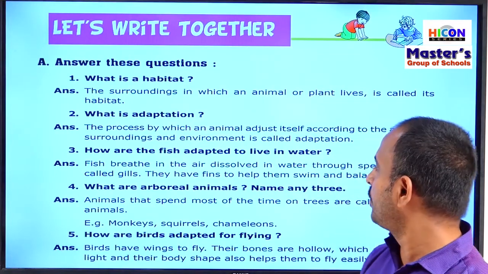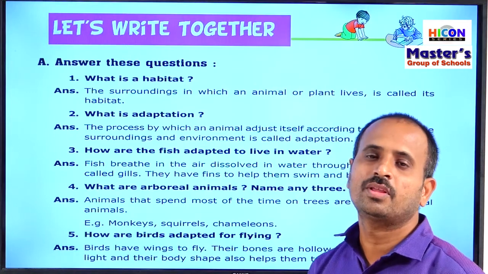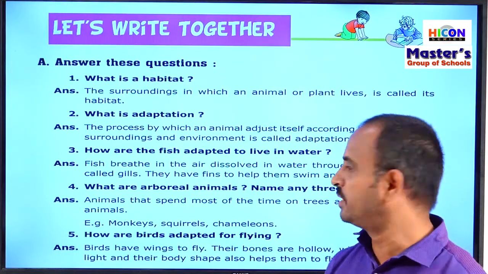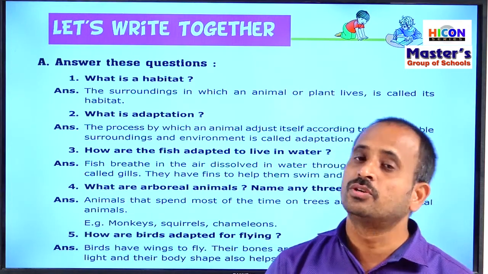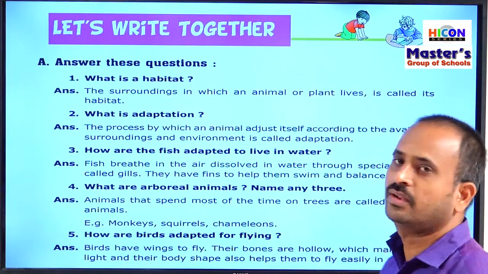And also another adaptation is they have fins. How can they swim in water? So they have fins to help them swim. So the fins help the fishes to swim and balance in water.